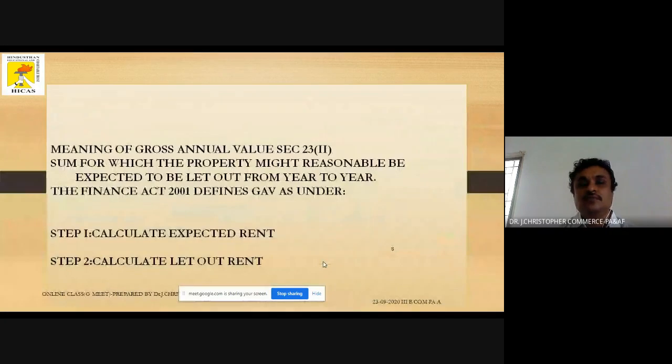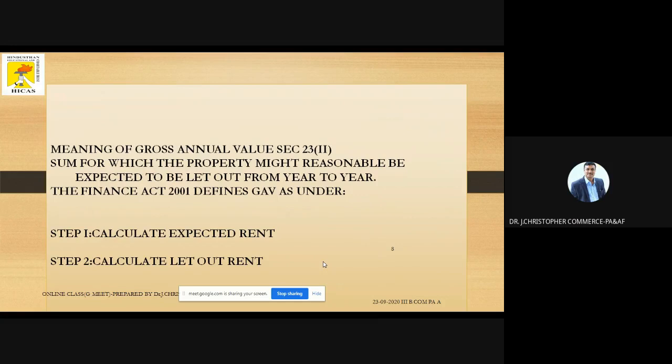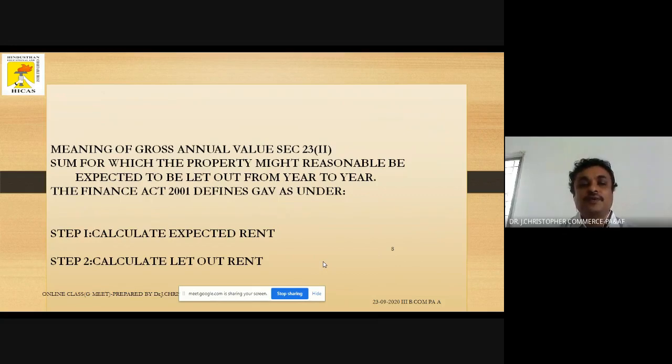The very important point in income from house property, especially in case of let out house, is gross annual value under section 23. What is the meaning of gross annual value? It is the sum for which the property might reasonably be expected to be let out from year to year. This is the amount that we are expecting as rent from the particular house property. This is what we call gross annual value, as per the Finance Act 2000.